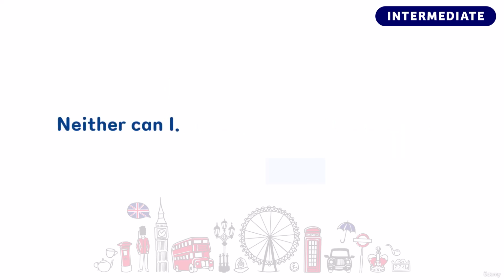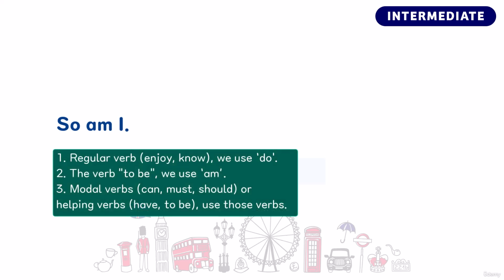Now, in the previous lesson, we learned a simple expression we can use to agree with someone's opinion when they use a negative statement. Now, here's how we can agree to someone's positive statement. So am I. Similar to the patterns we followed for neither can I, depending on the main verb, the modal verb, or the helping verb in the other person's statement, we change the verb in our response.